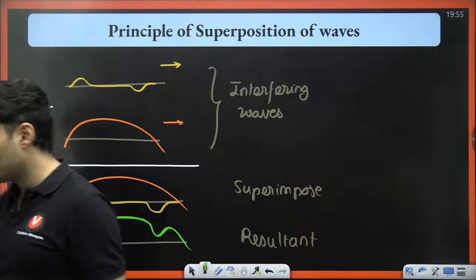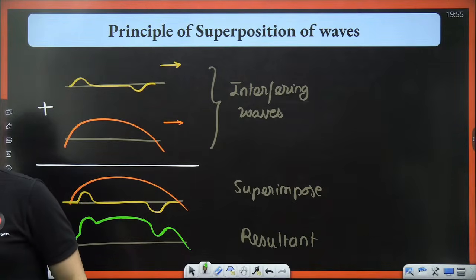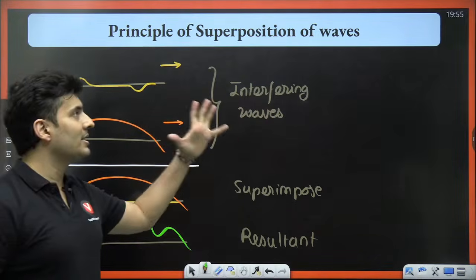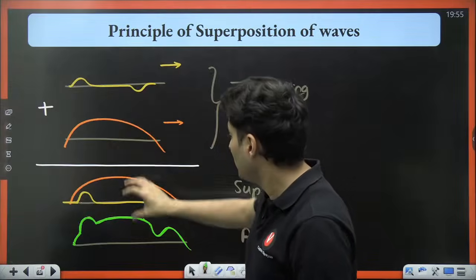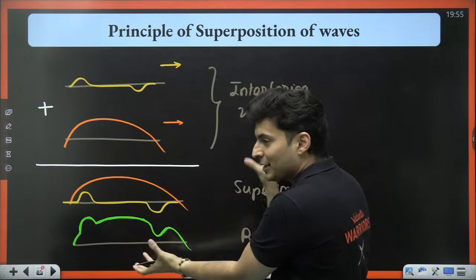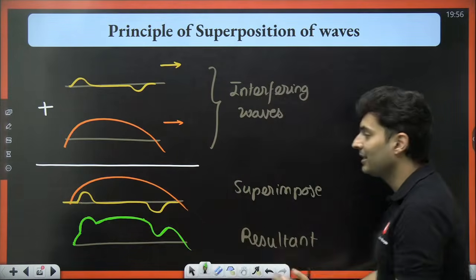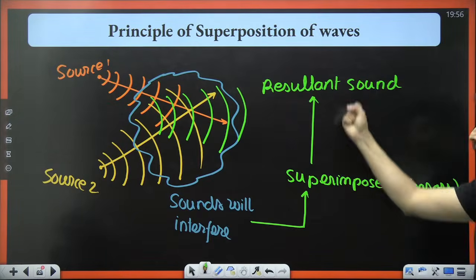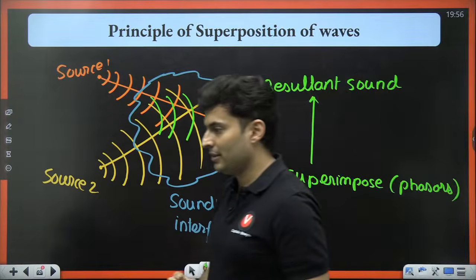Is that clear, my dear students? Everybody with me? Understood or clear? Give me a thumbs up. Did you understand what is the meaning of superimposing? Superimposing, combining the effects to get a resultant. That's exactly what I told. They interfere, you superimpose, you get the resultant.